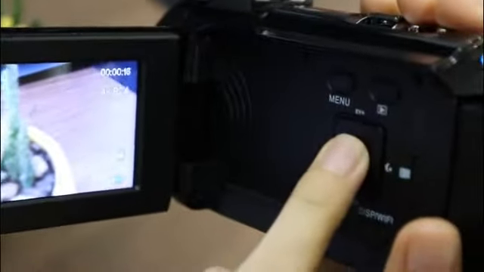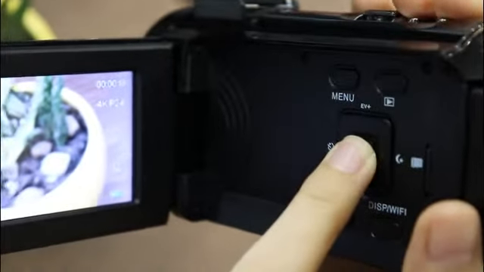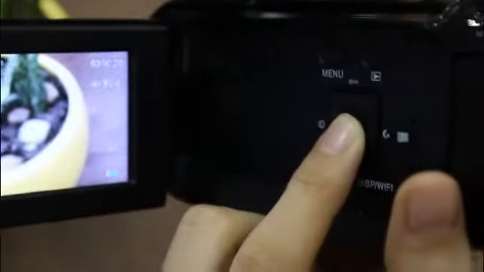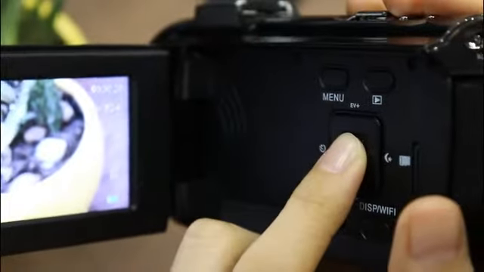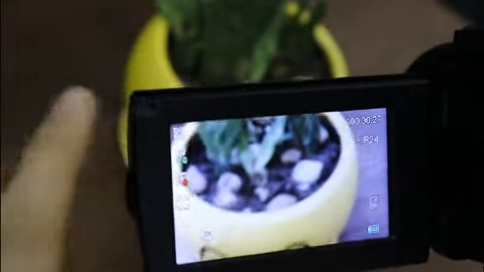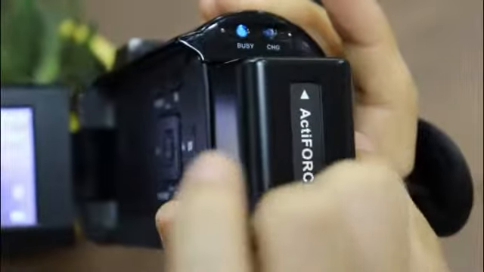If you want to use pause function, press OK button to pause the video you are taking. You can see the time is stopped. Press the OK button again. The video is continuing recording. Press the red dot record button. The video